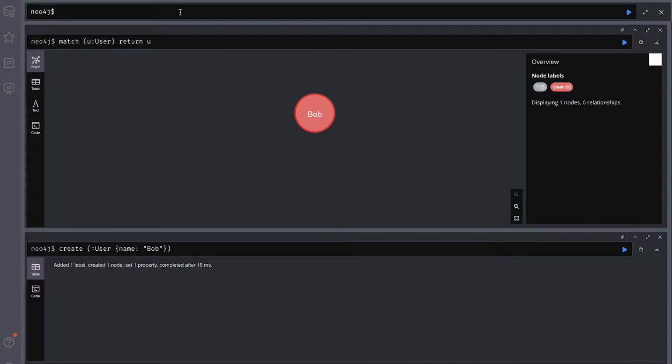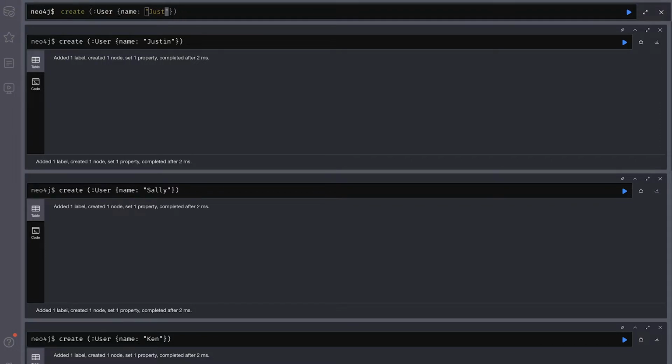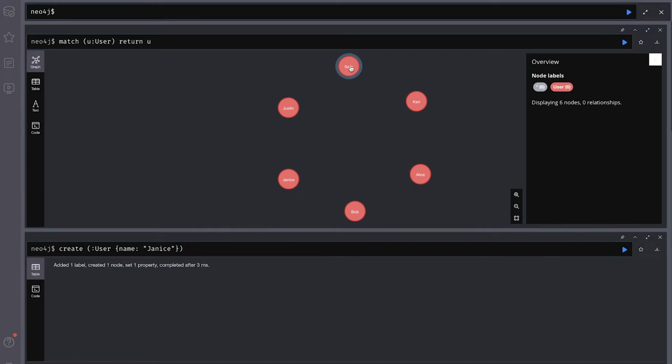That's Bob. Now that we have Bob, we need to add some people for Bob to meet, go to the same place, be interested in the same things. So we're going to create Alice, and maybe we'll create Ken, Sally, Justin. Let's create Janice as well. There we go. Okay, so now if we match all of our users by returning that same thing, we see we have Sally, Justin, Ken, Janice, Bob, and Alice all right there.